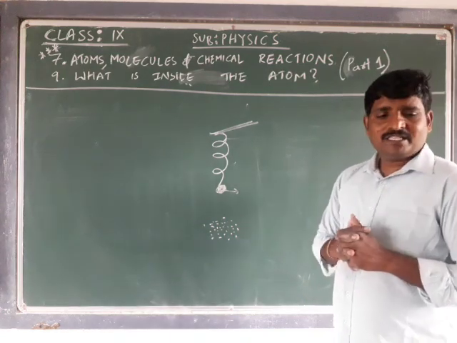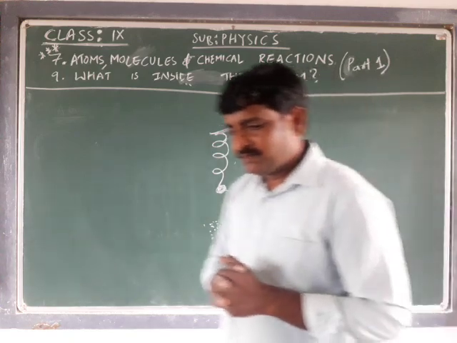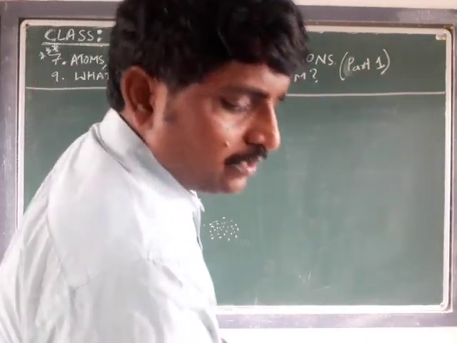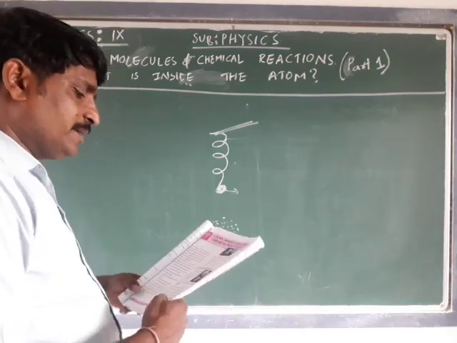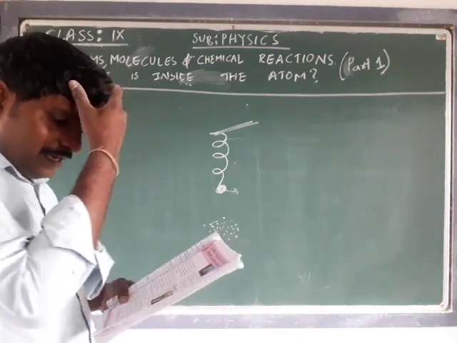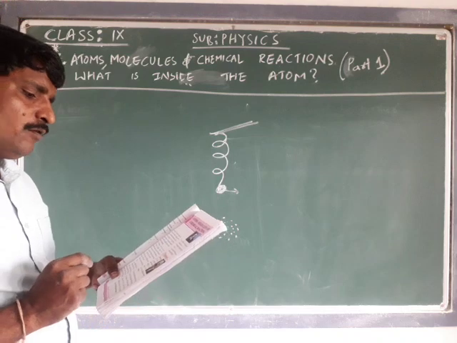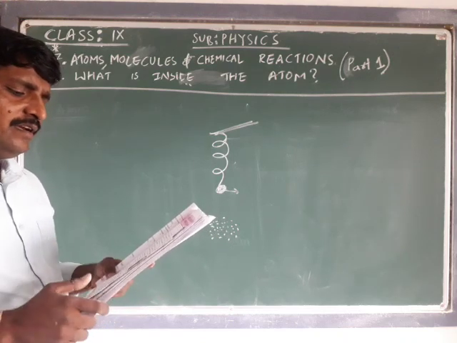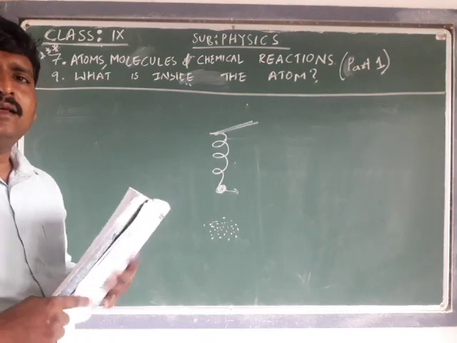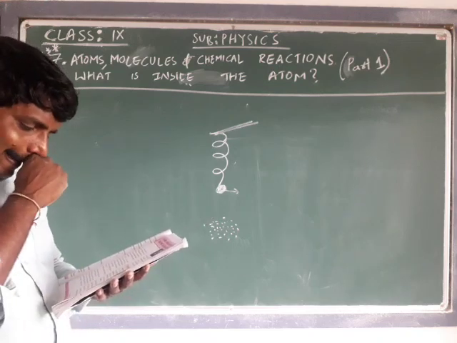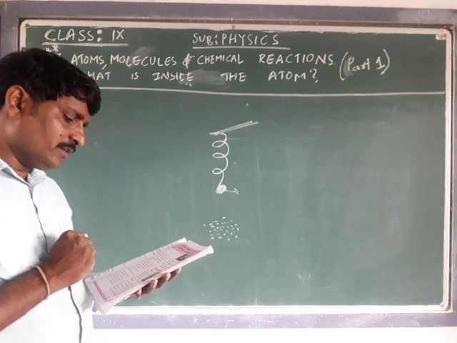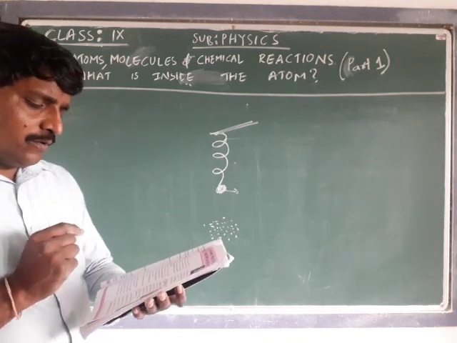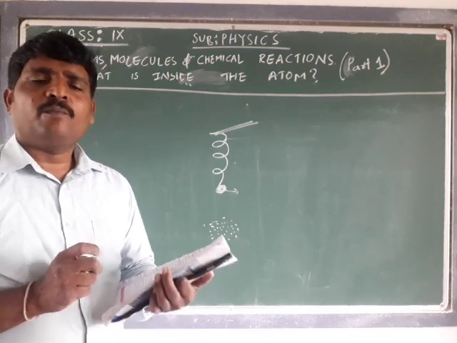So let's start our discussion with an activity. We have a "Do you know" segment. Antoine Lavoisier, 1743 to 1794, was a French nobleman. He made an important contribution to chemistry, and so we call him the father of modern chemistry.